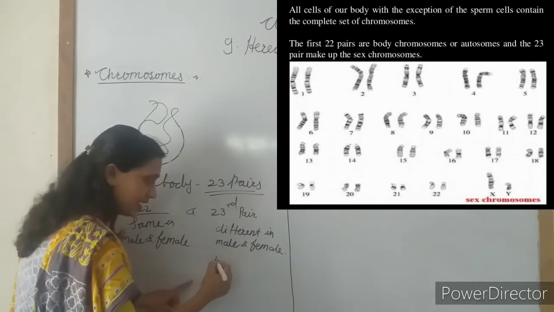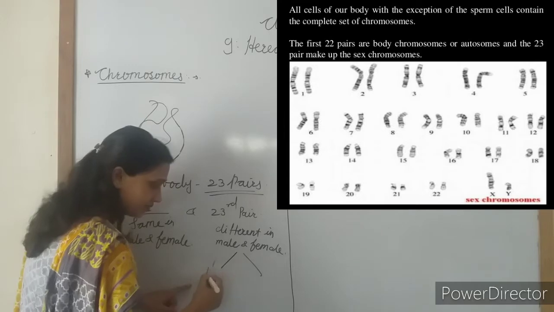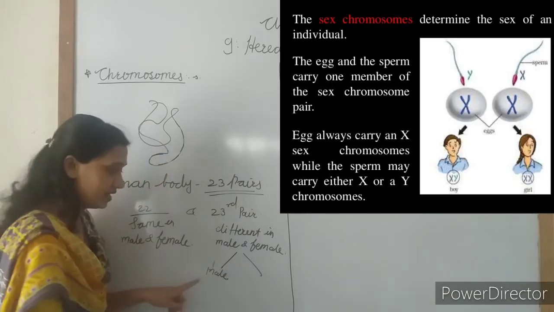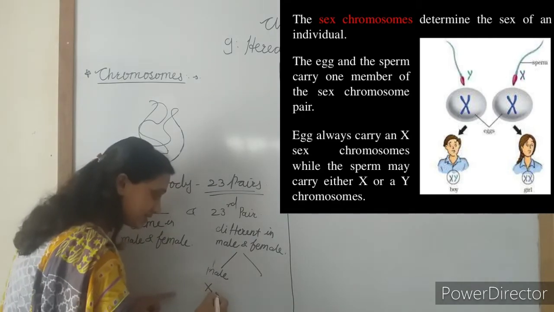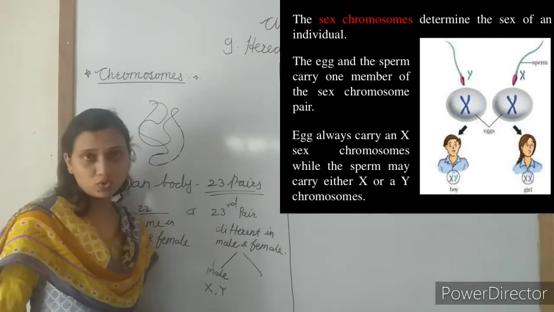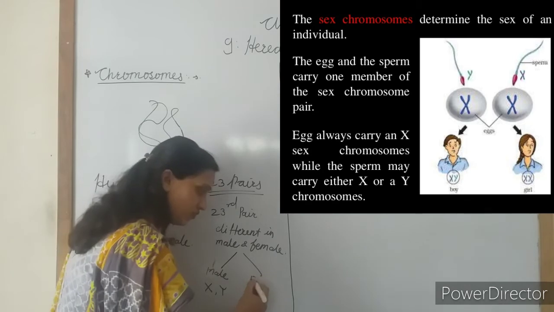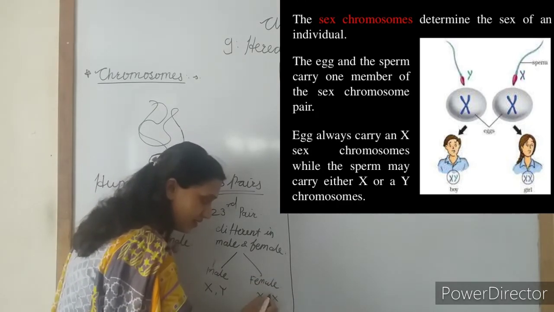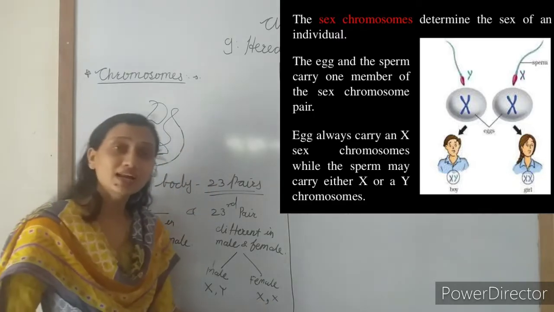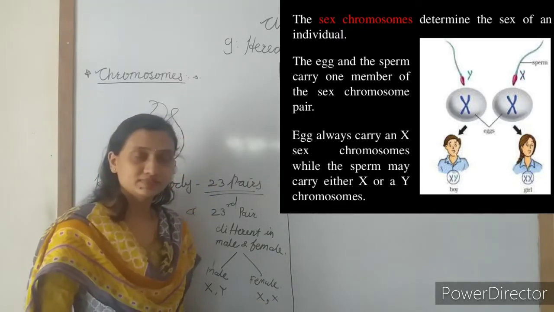In the male, the last pair contains X and Y chromosomes, and in the female, X and X chromosomes are present. Understand?